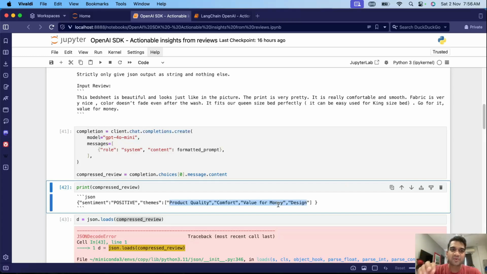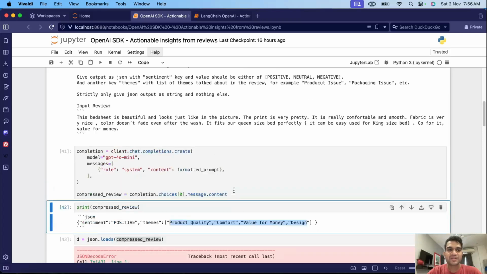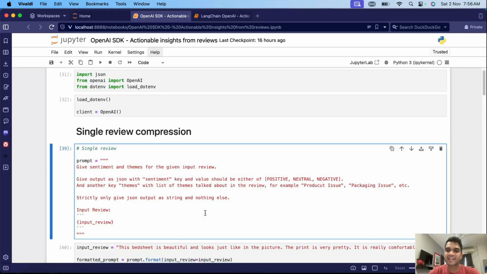I'll link a LinkedIn post down below. It explains a little more about this idea in detail, but you can also take a step back and think about any innovative way that you can solve this problem. Error handling is one part; asking it to generate better JSON, or not JSON, and asking it to generate some other structure which you can eventually parse into a JSON is another way. But you can also think of any other ways. I really want you to think about this.